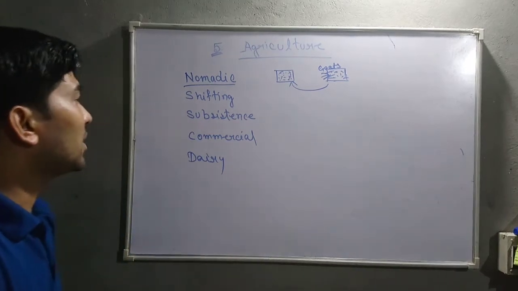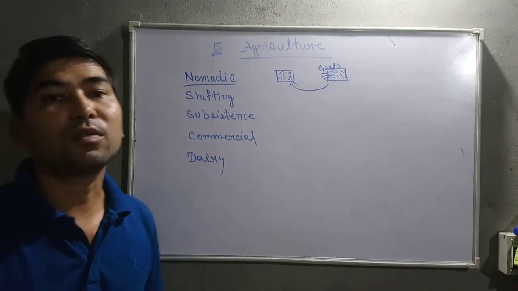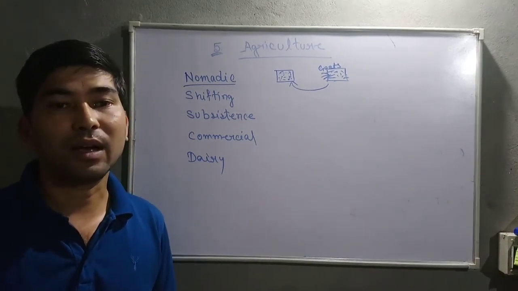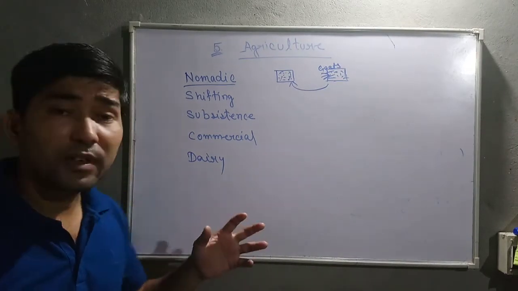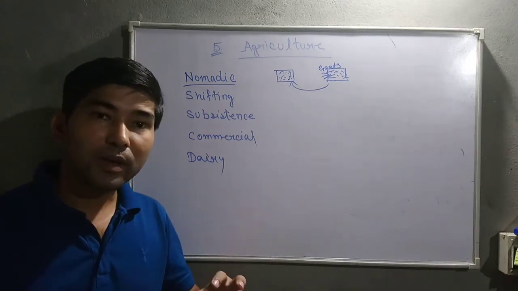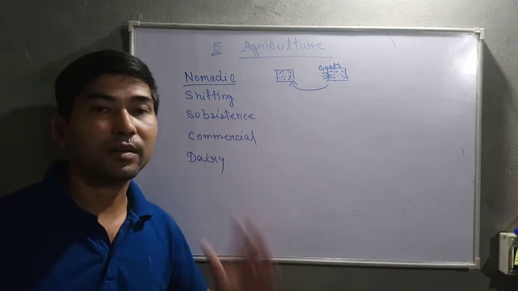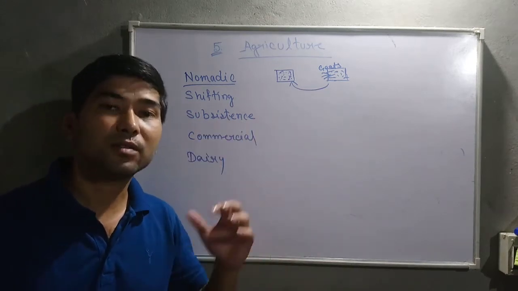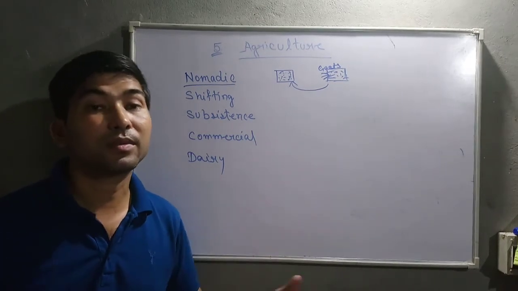Then comes subsistence. The subsistence type of farming is of two types: one is intensive and another is primitive. So let's discuss primitive subsistence farming first. Primitive subsistence farming was used from age-old custom. From the time of our grandfathers or great-grandfathers, we have seen the primitive style of farming.